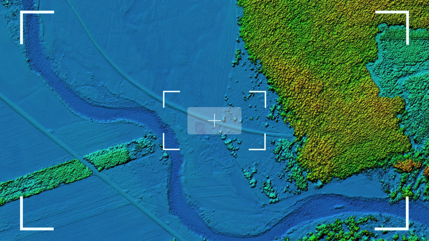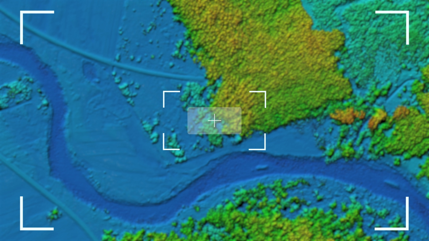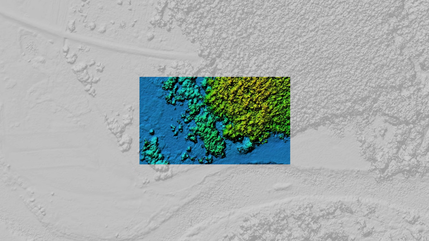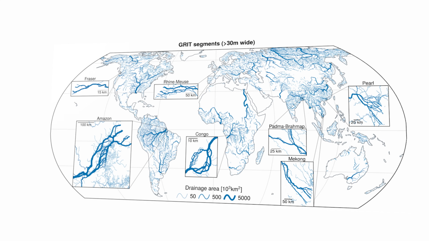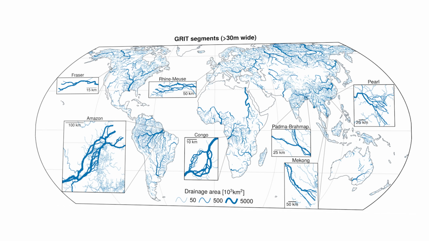But one of the strengths of GRIT is that it's been built in a fully automated, fully reproducible manner. It means as soon as high-resolution satellite imagery or high-resolution digital terrain data become available, we can update GRIT, we can generate new versions, but also it unlocks time series modelling. It means that we can have a time-evolving river system year after year, seeing how rivers are changing in the landscape. And this means that GRIT is the first step to building a global digital twin of the global river network.